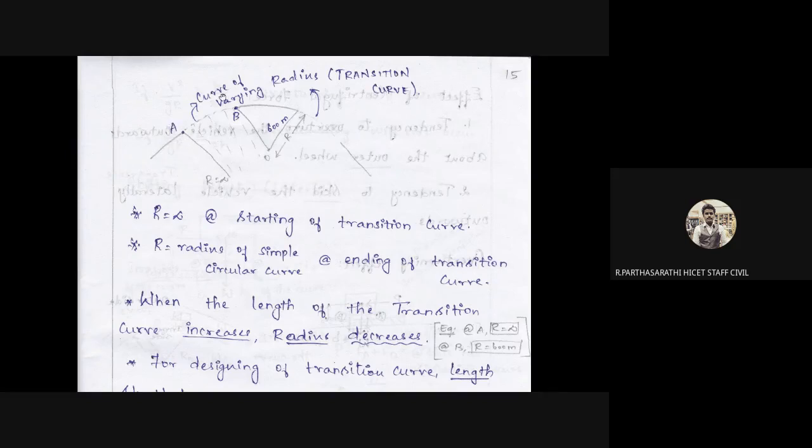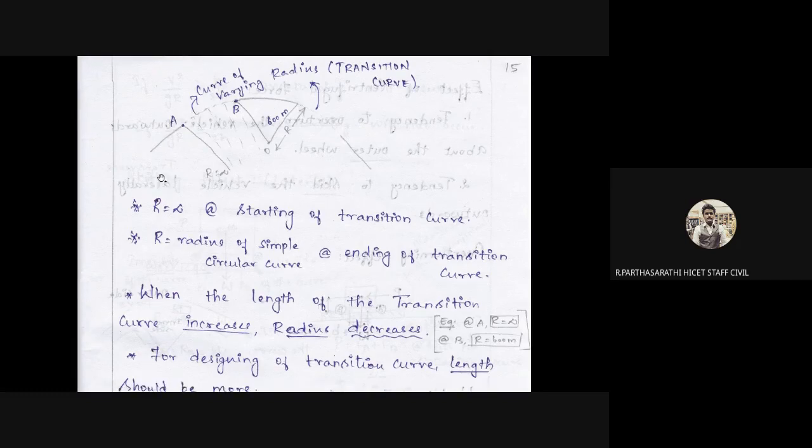Points A, B and C. The vehicle goes along the curve within the alpha range. So the definition for R into alpha is at the starting of a transition curve. We definitely need to see the opposite vehicle during turning, that is the starting point.